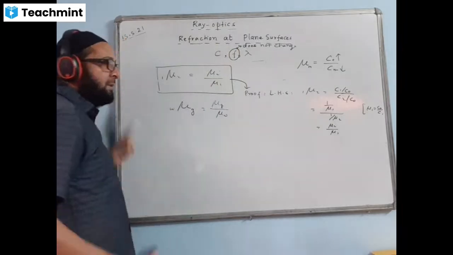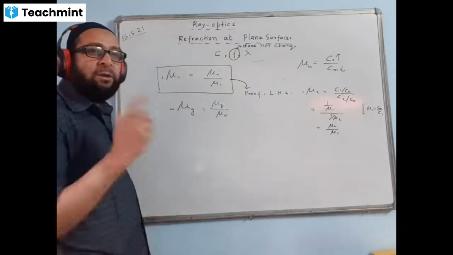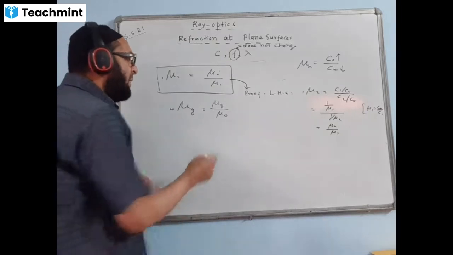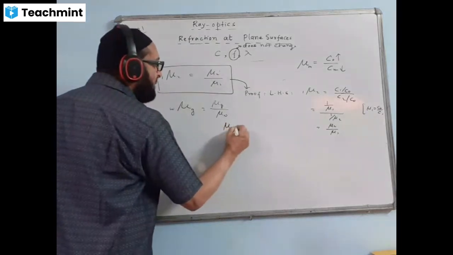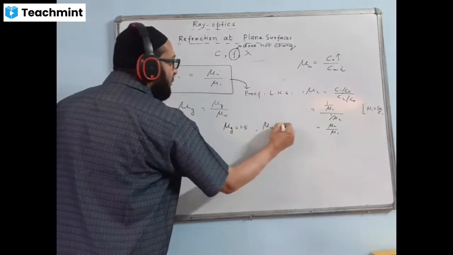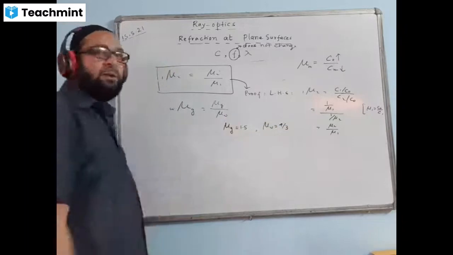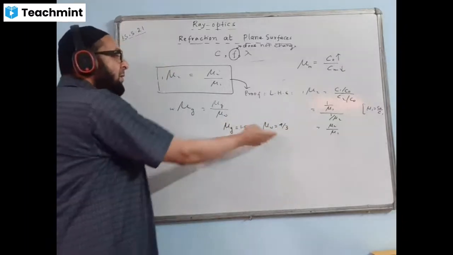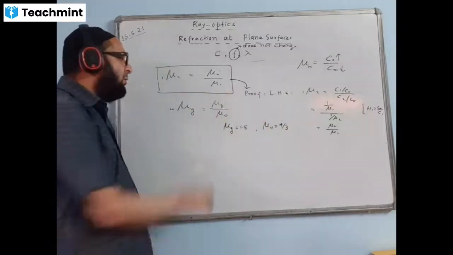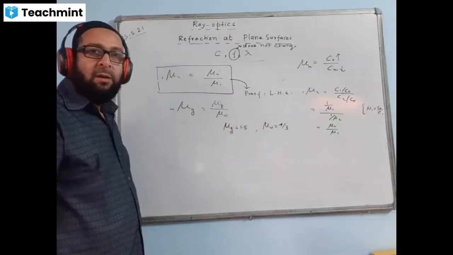Because in your question paper, they will always give the value of refractive index in the form of absolute refractive index. For example, they will say refractive index of glass is 1.5, refractive index of water is 4/3 or 1.33. That means these are absolute values, with respect to air, or with respect to vacuum. That means this is your absolute one.